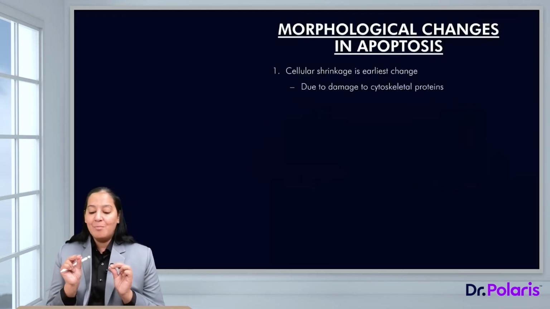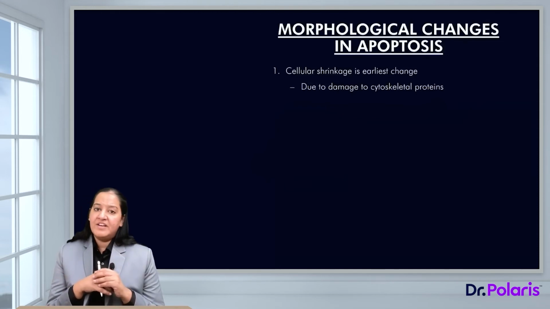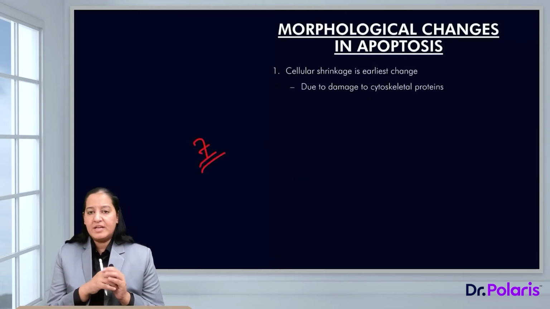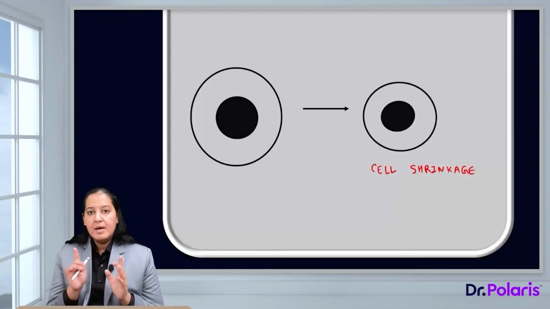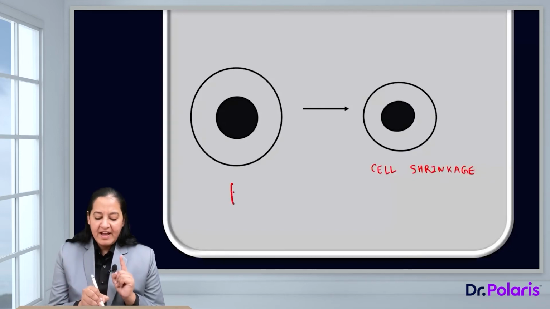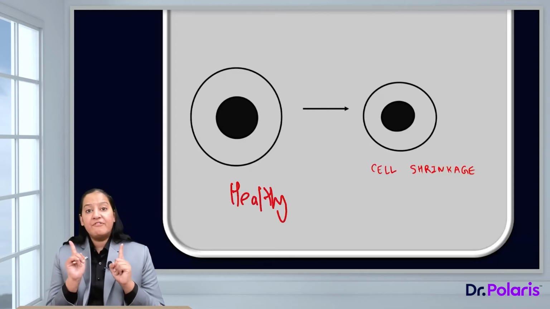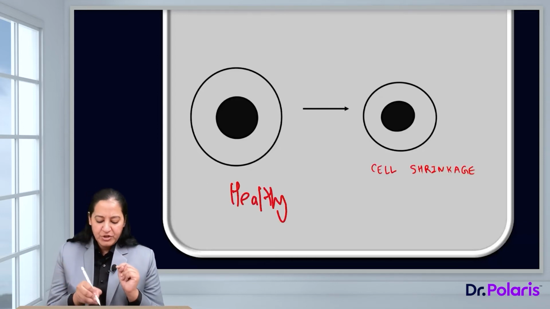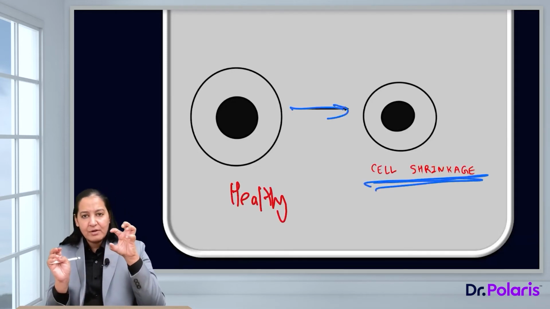Now, the next topic is morphological changes in apoptosis. Can you identify an apoptotic cell? What are the features of an apoptotic cell? There are 7 morphological features which I am enumerating one by one in the form of this diagram. So this is a healthy cell. When this normal cell undergoes apoptosis, the earliest feature is cell shrinkage. Can you appreciate the size of the cell is reduced? So this is known as cell shrinkage.